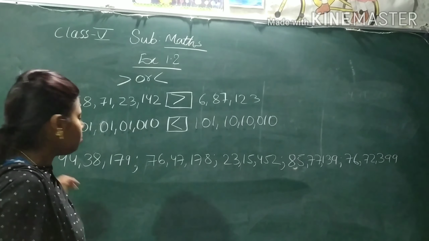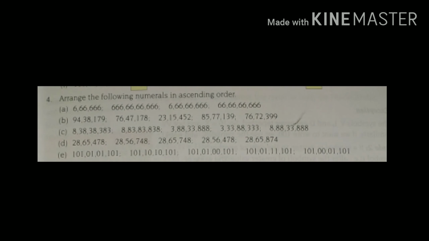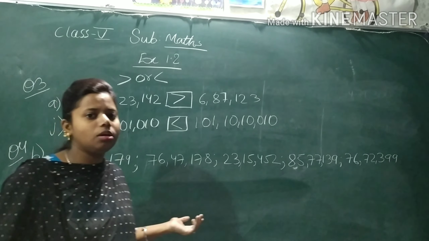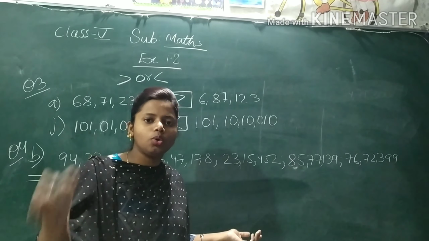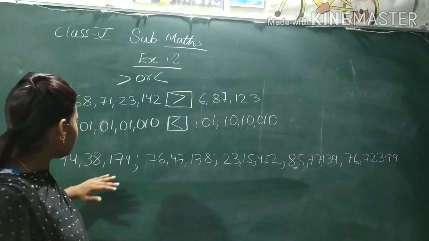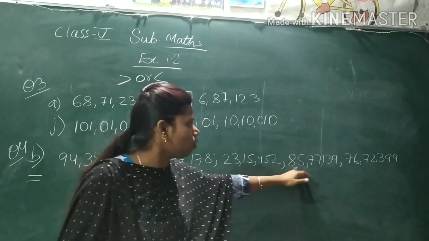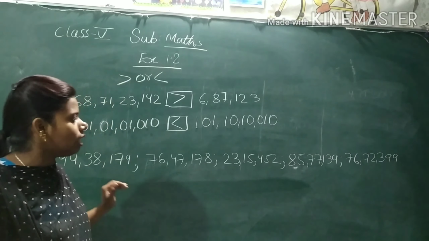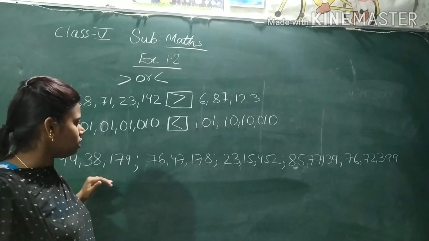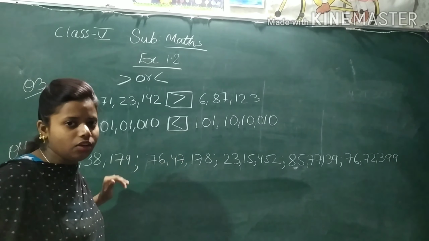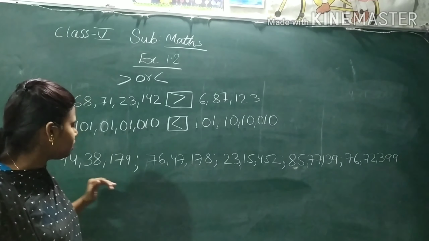Now let's see question number 4. Question number 4 is arrange the following numerals in ascending order. Now you know what is ascending order? Ascending order means from small to big. So here how many numbers are given? 1, 2, 3, 4, 5 numbers are given. They are mixed, and we have to arrange this from small to big. Ascending order means small to big. Now let's arrange this one.